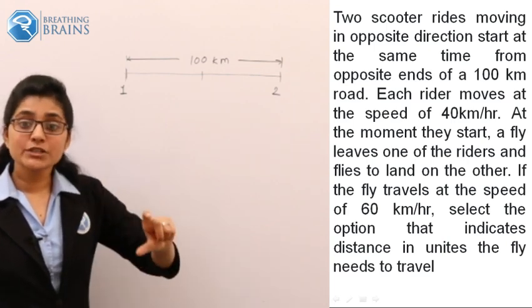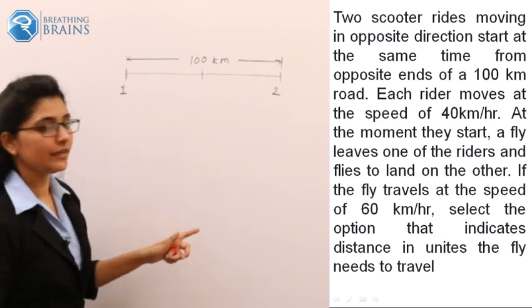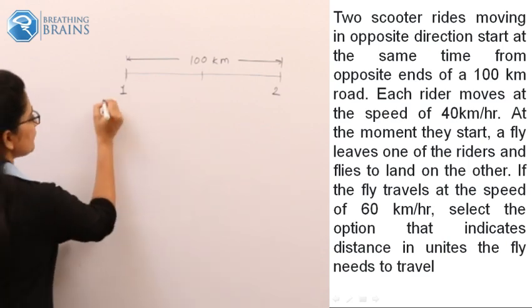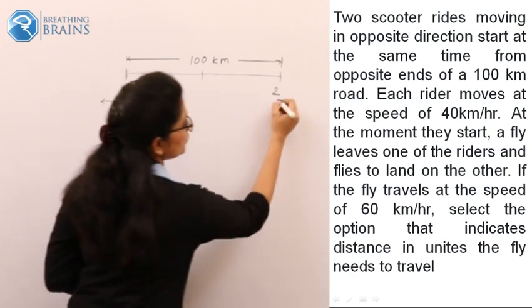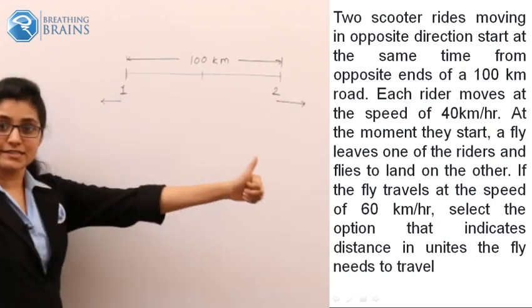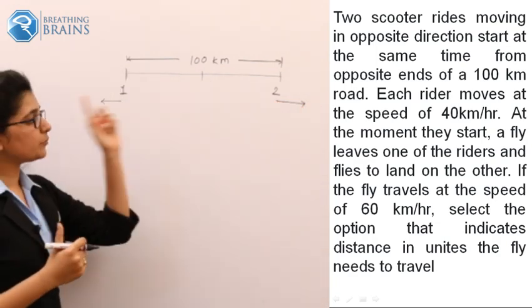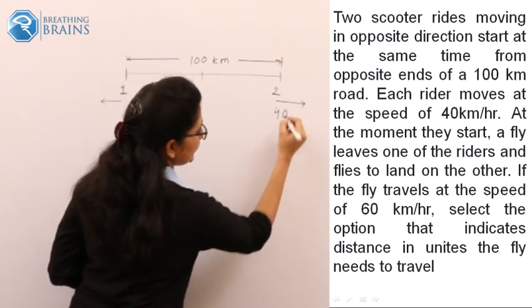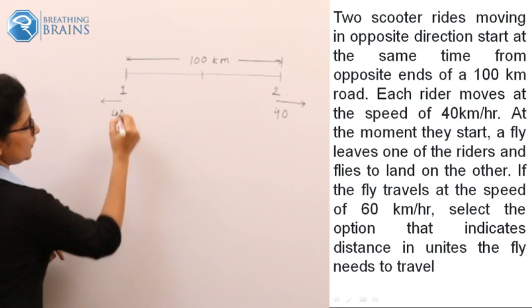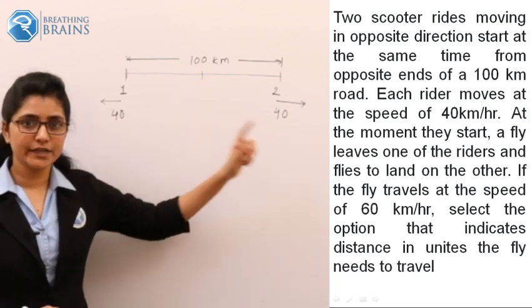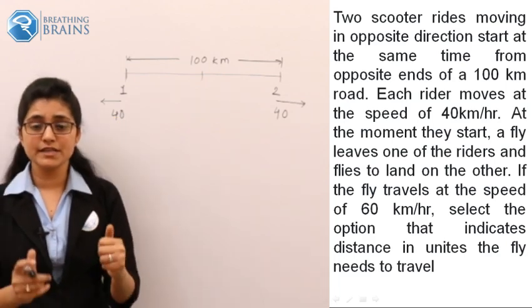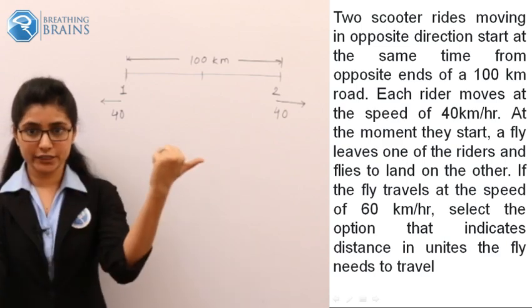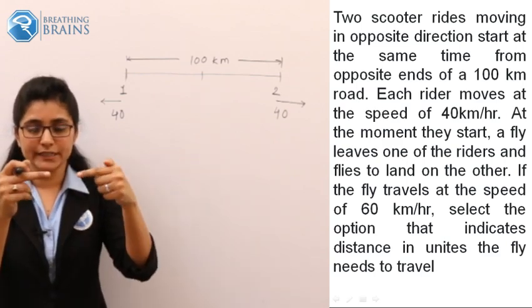So when all options are greater than 100, that clearly indicates that both scooters are traveling in this opposite direction. And now the problem statement is easy. They are traveling at the speed of 40 km per hour. This is very important, that both travelers are traveling in this opposite direction, not in this opposite direction.